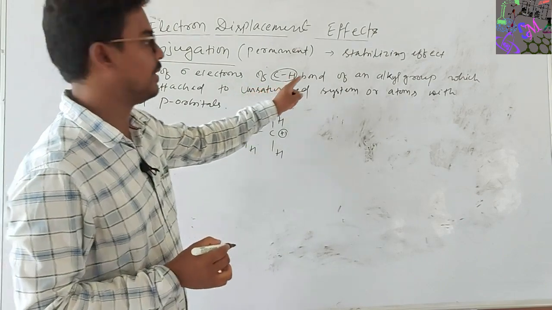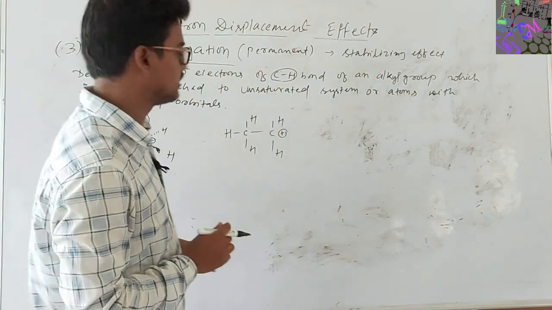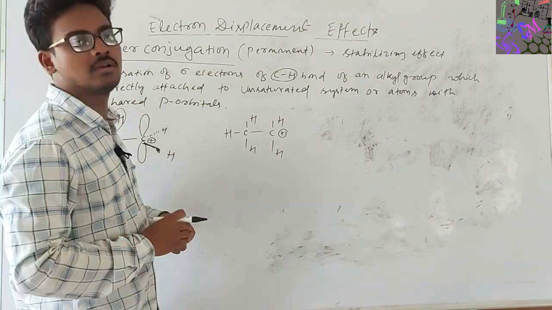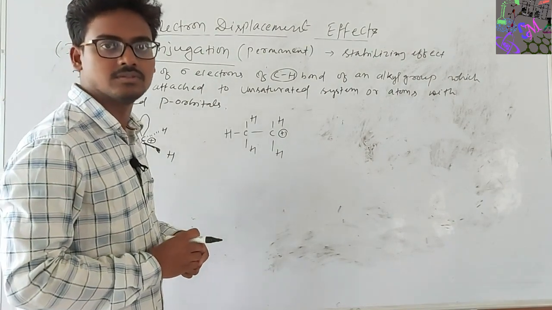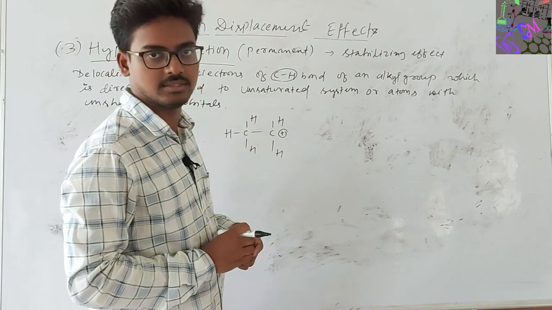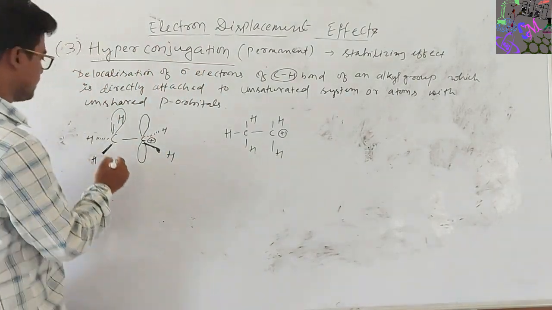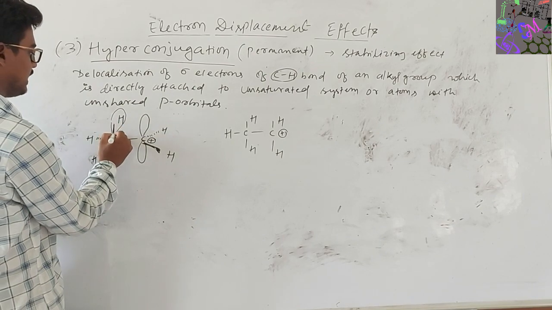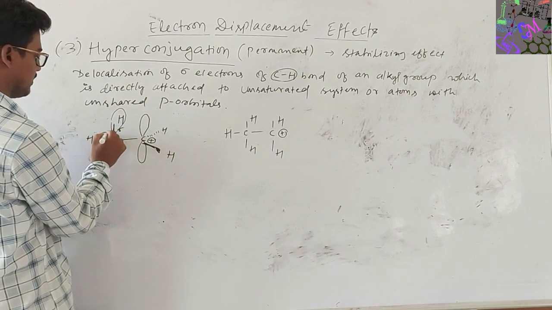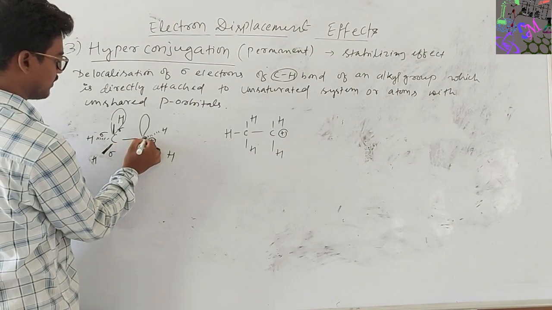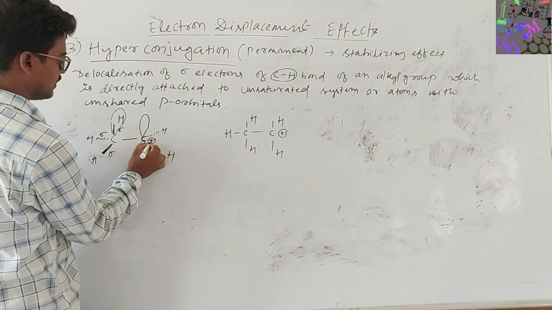The C-H bond of an alkyl group is directly attached to an unsaturated system or to an atom with an unshared p orbital. That is, here this is the C-H sigma bond, three sigma bonds are there, attached to the carbon having a positive charge.